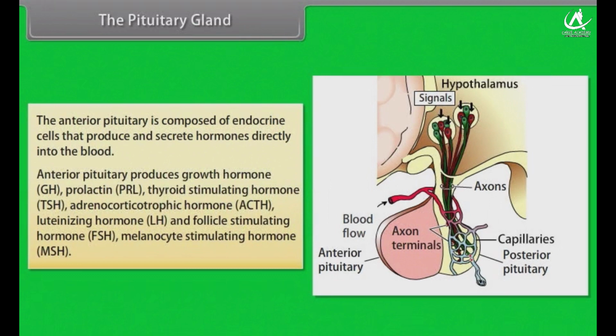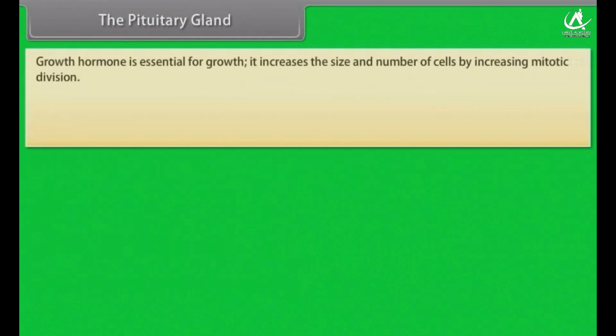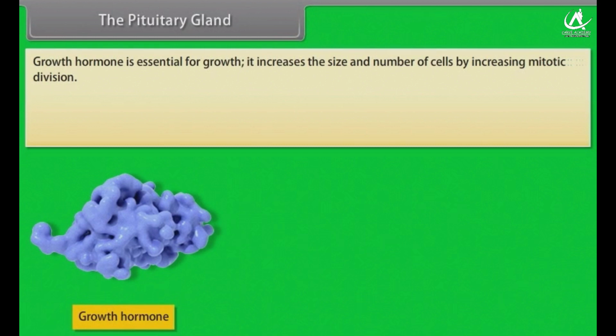Anterior pituitary produces growth hormone GH, prolactin PRL, thyroid stimulating hormone TSH, adrenocorticotropic hormone ACTH, luteinizing hormone LH, follicle stimulating hormone FSH, and melanocyte stimulating hormone MSH. Growth hormone is essential for growth. It increases the size and number of cells by increasing mitotic division.